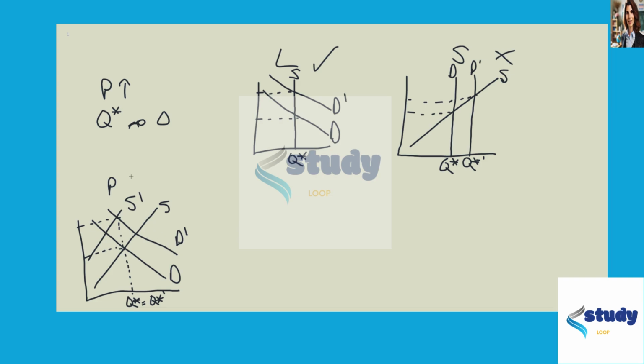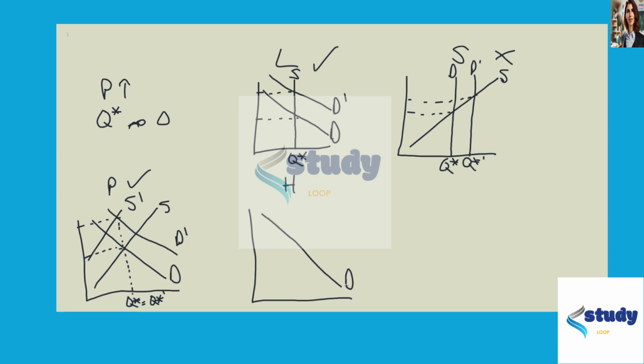But this question is only asking who could possibly be right. So within that context, it's possible that Penny is right. So we'll give her the check. And then the fourth idea comes from Howard, who says that supply decreases, but demand was unit elastic.